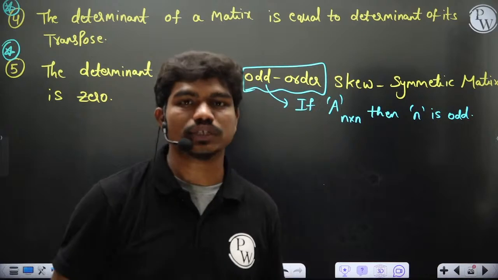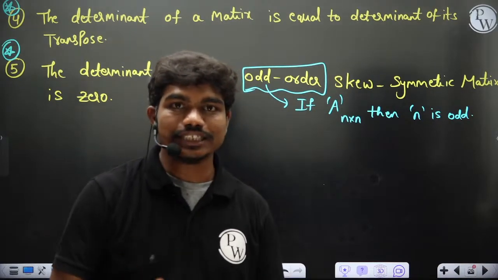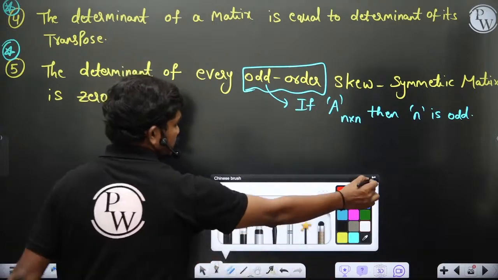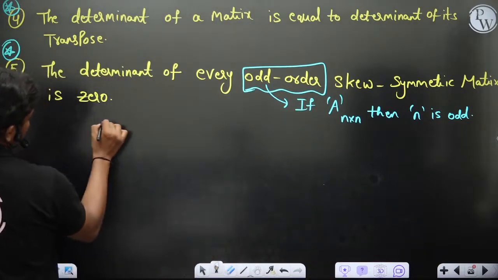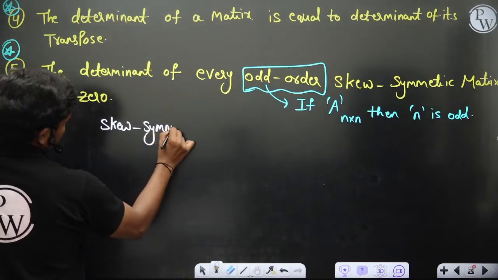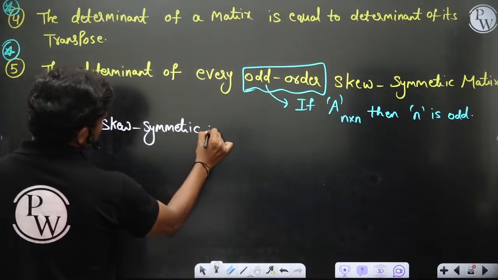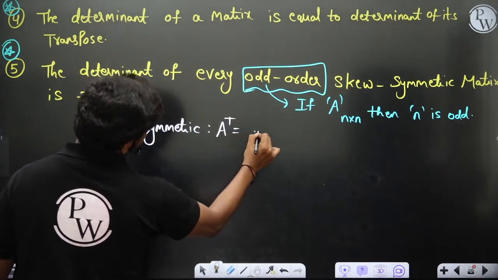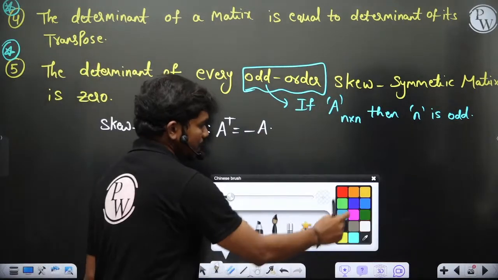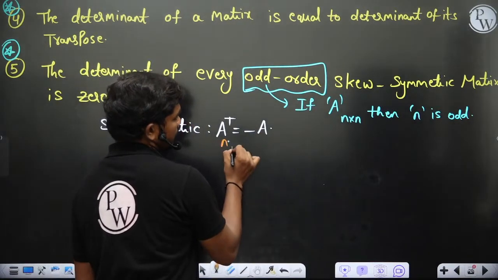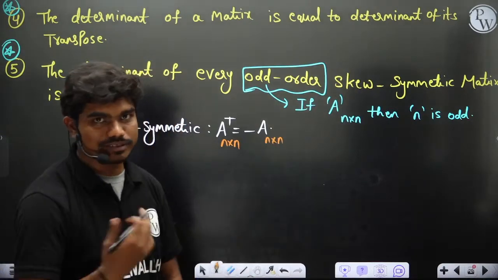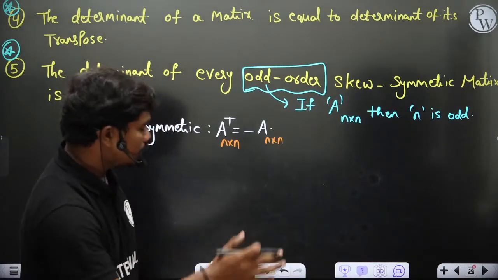You can take any skew symmetric matrix of odd order. Definitely it has 0 determinant. I can show you easily. Look, if you have, for example, A skew symmetric, so this tells you your A transpose is equal to minus A. Correct? A transpose is equal to minus A, and this is of size n by n. So A transpose is also of size n by n, because it's a square matrix and you are just transposing it.